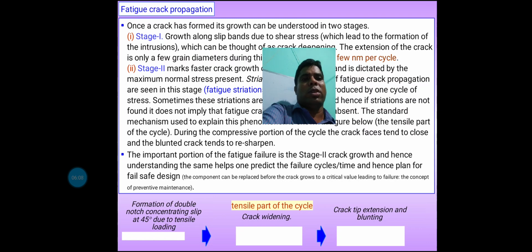Now follow the flow chart. That means formation of double notch concentration slip at 45 degrees due to tensile loading. Next, the tensile part of the cycle, that means crack widening, and next is crack tip extension and blunting.